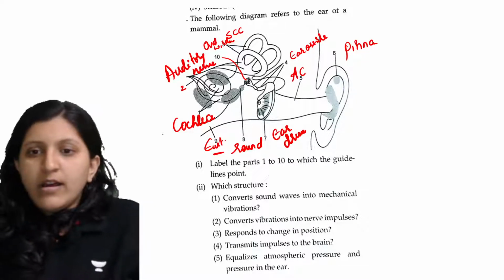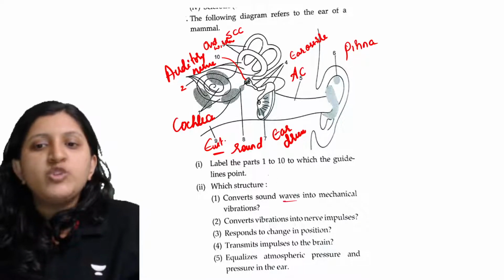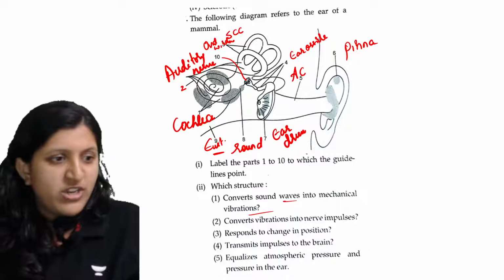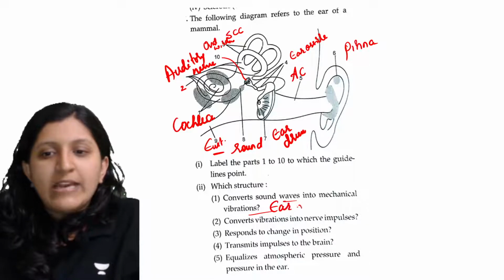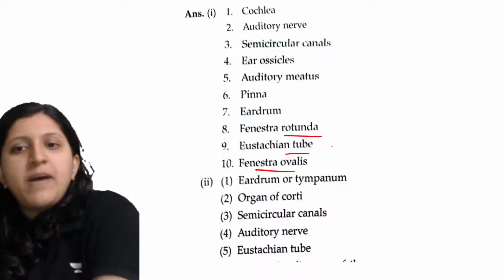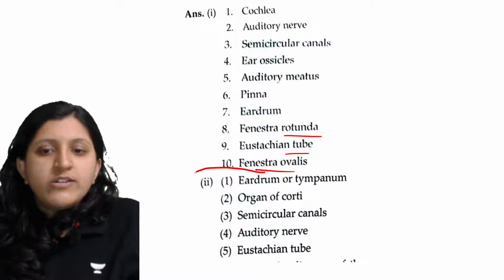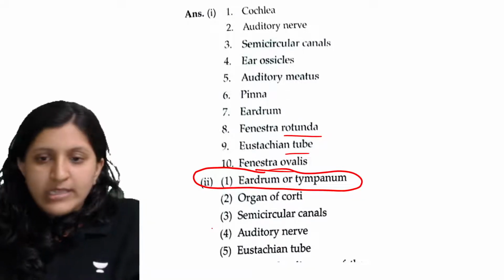Okay, so which structure converts the sound wave into a mechanical vibration? Is the eardrum answer right? So eardrum or tympanum is the correct answer for this one.